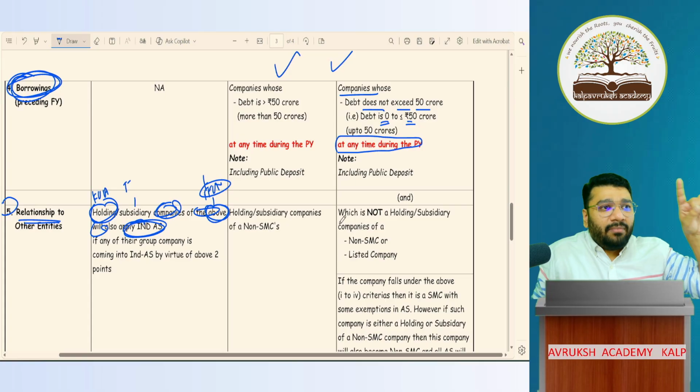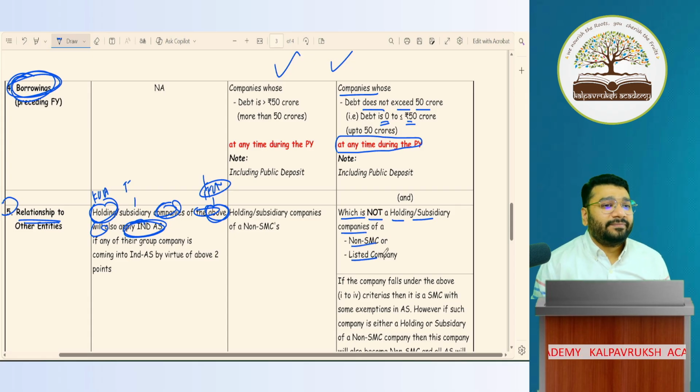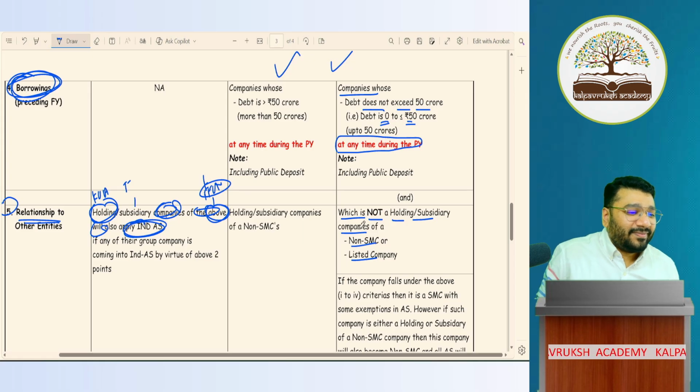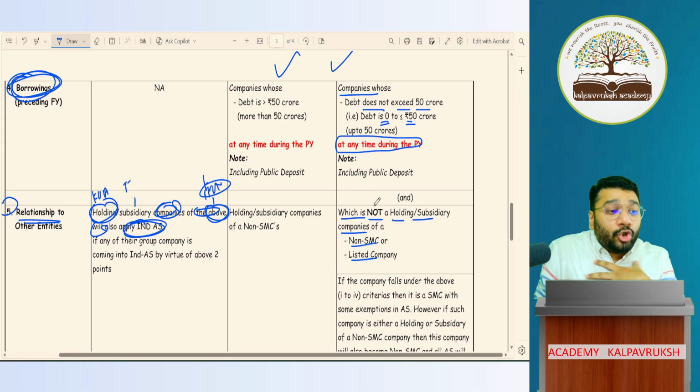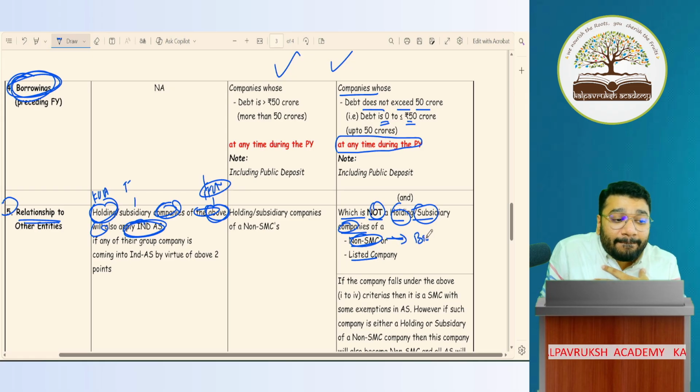A small company is a company which is not the holding or the subsidiary company of a non-SMC or listed company. For me to be a small company, I should not be the holding company or the subsidiary company of non-SMC. Non-SMC means what? Big company.